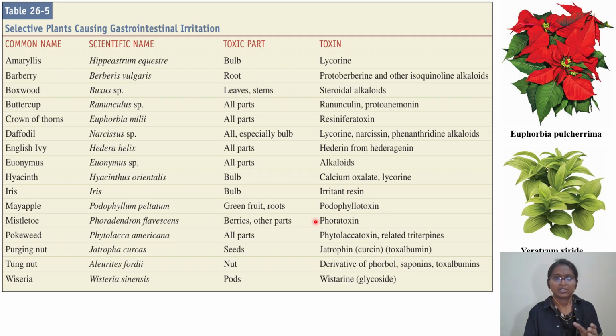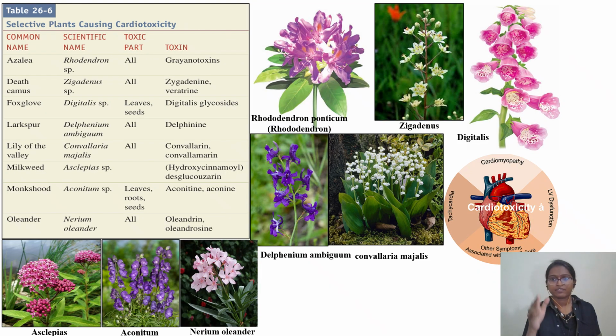Okay, mistletoe, in Christmas you will come across, Phoradendron flavescens. Part of the plant is berries and other parts, and it is releasing phoratoxin. Okay, like that only, daffodil also you will come across. So try to remember all these important toxins: calcium oxalate, lycorine, hyacinth. So make a list of A to Z toxins also, you can prepare, and the mechanism of action, how they are causing, and examples.